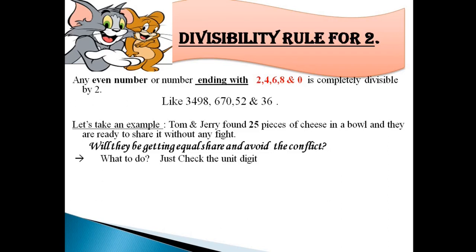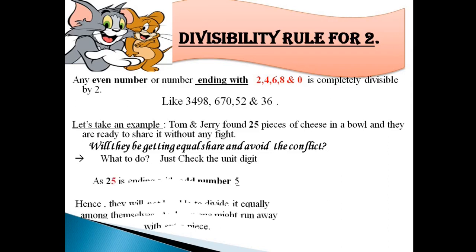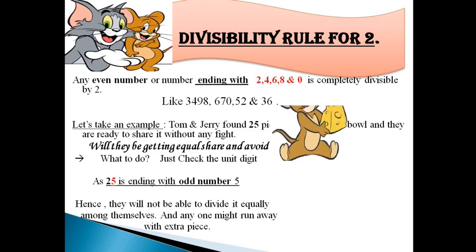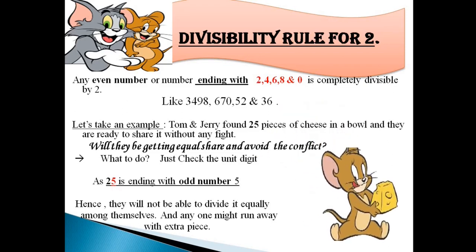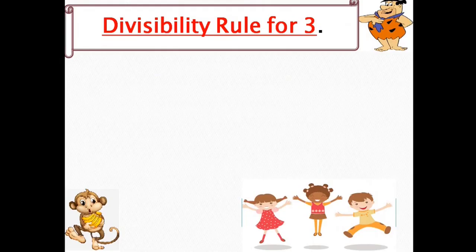Don't divide, just see the unit digit. I can see here 25 is ending with an odd number 5. Hence, they will not be able to divide it equally among themselves. And what will happen? Anyone might run away with that extra piece, isn't it?